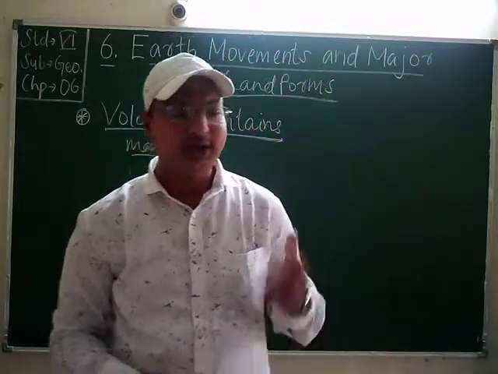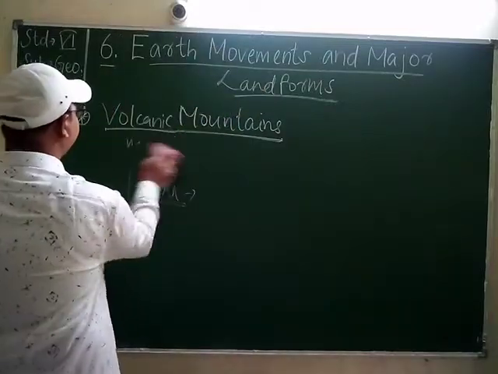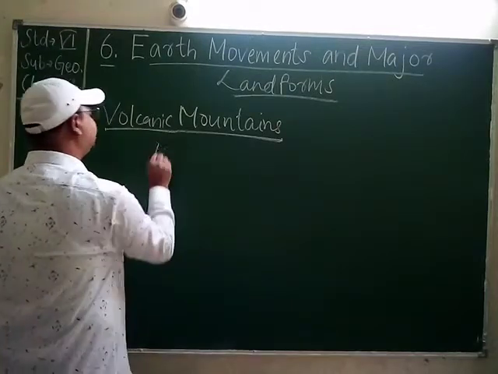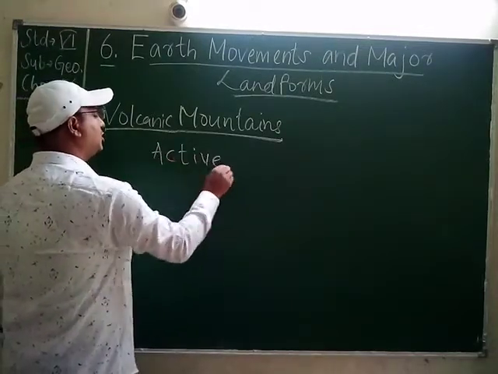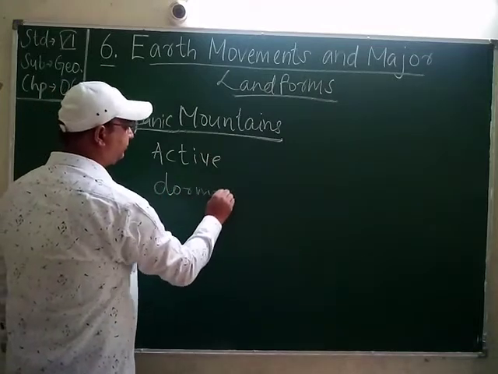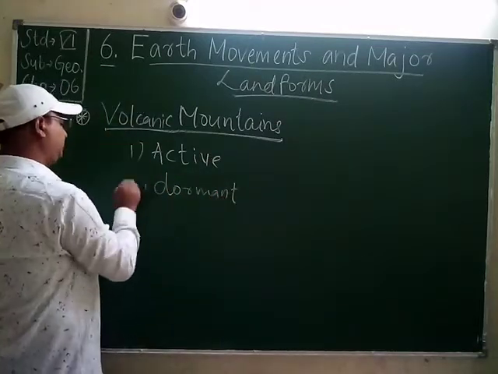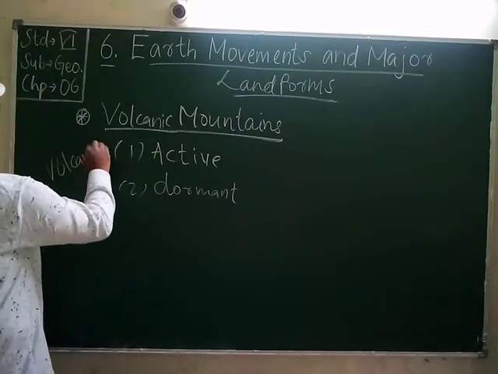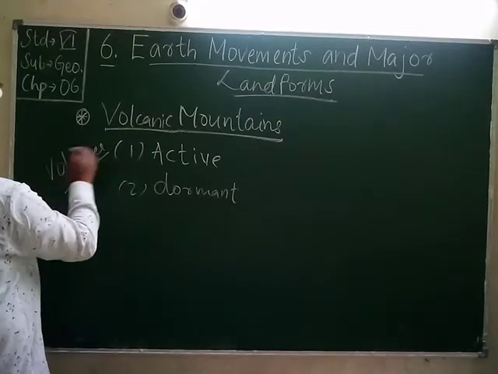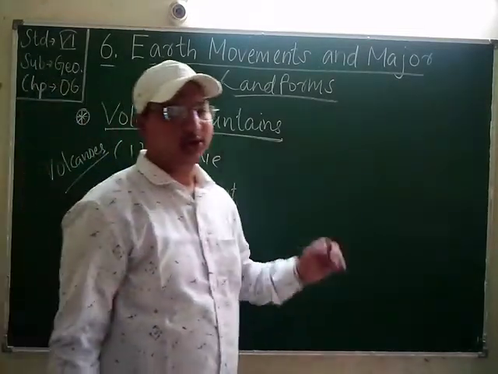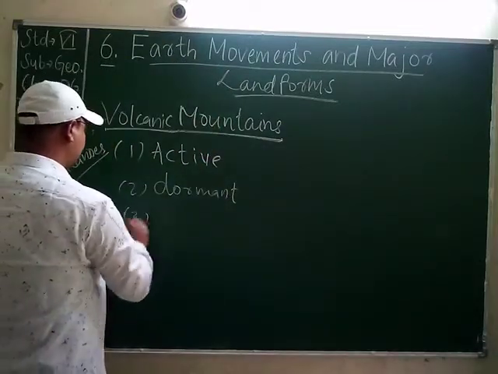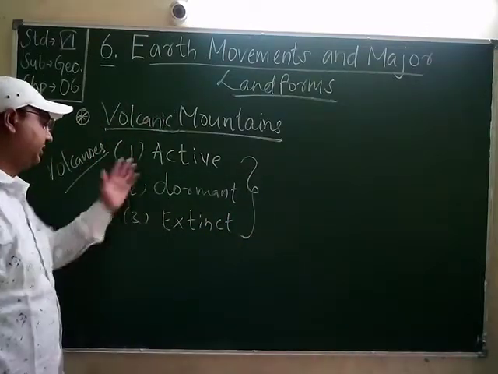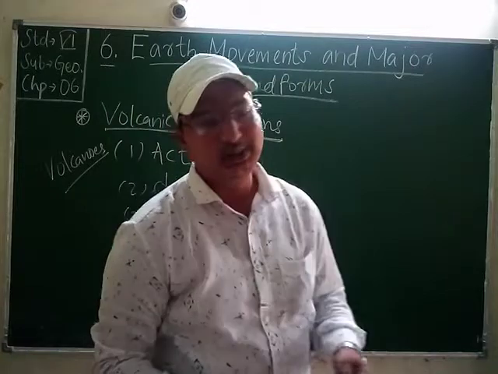Students, there are three types of volcanoes. This is a very interesting one. The first one is the active volcano, then dormant, and extinct. These are the types of volcanoes: active volcanoes, dormant volcanoes and extinct volcanoes.